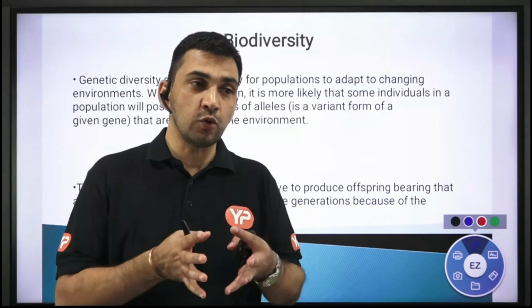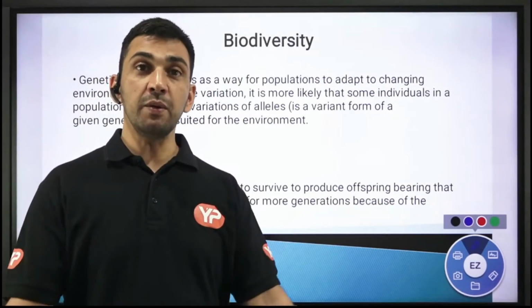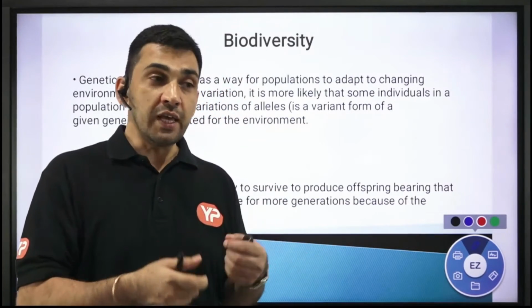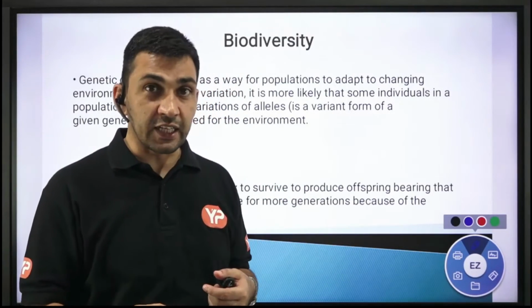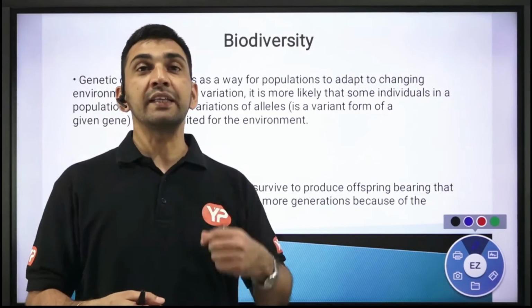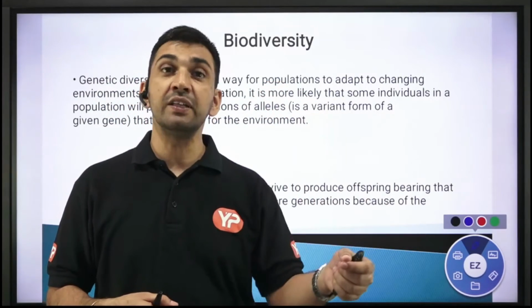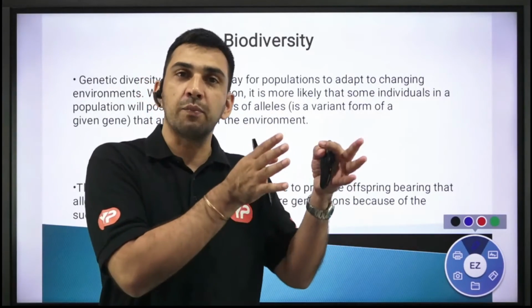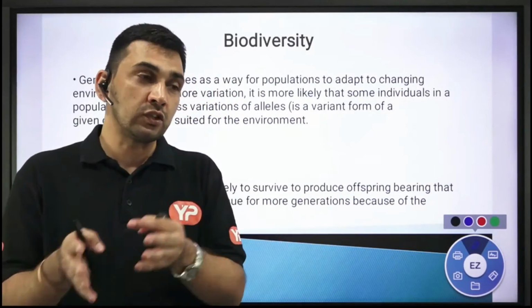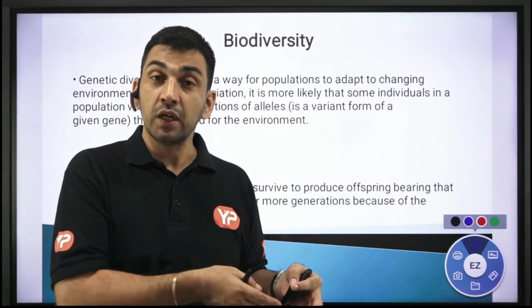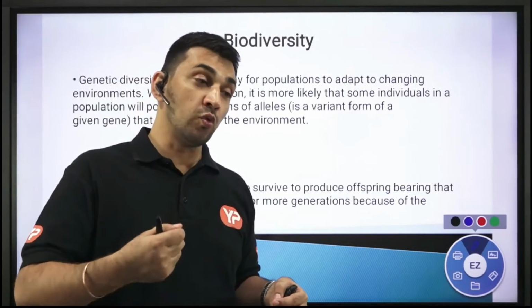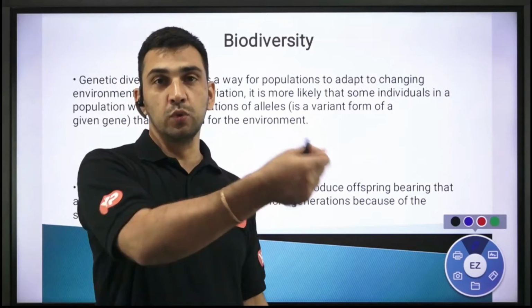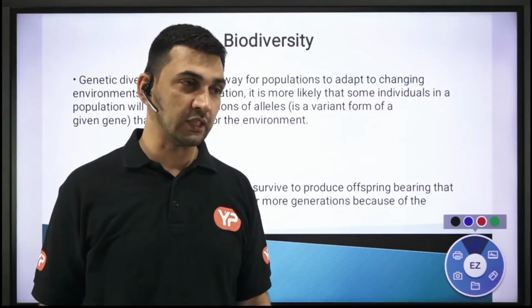Then there may be some members of that particular species that possess a certain kind of genetic material which will make them survive in that particular environment, right? So some members may not tolerate that change in the environment, but some members who possess different kinds of genes may be able to adapt to that change in climatic conditions.